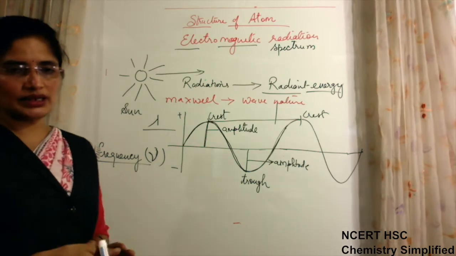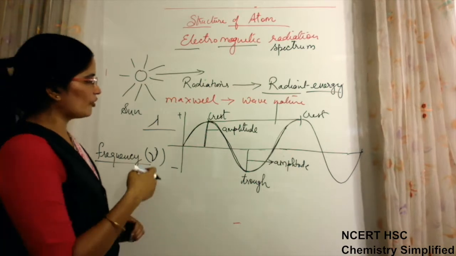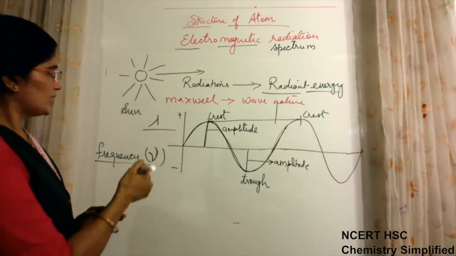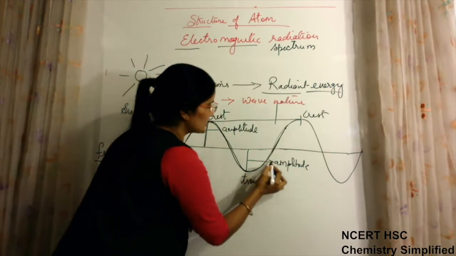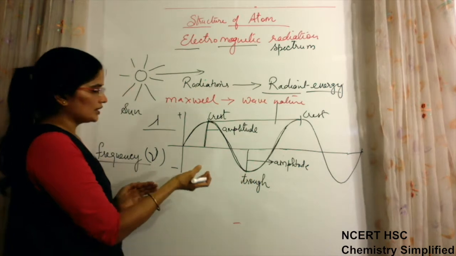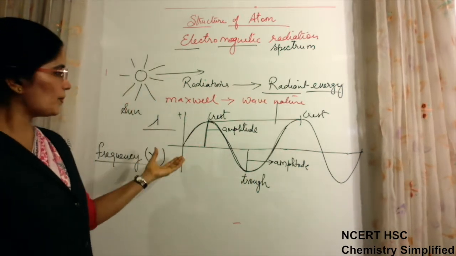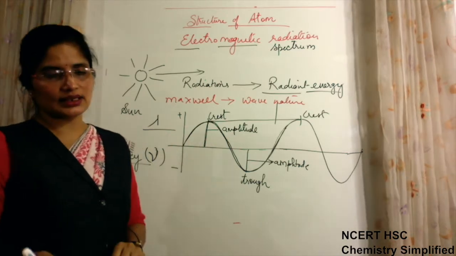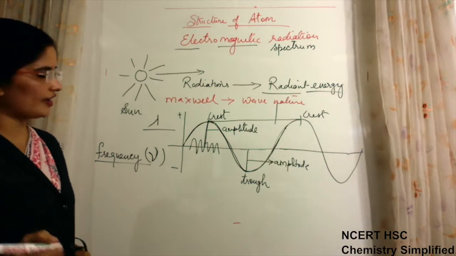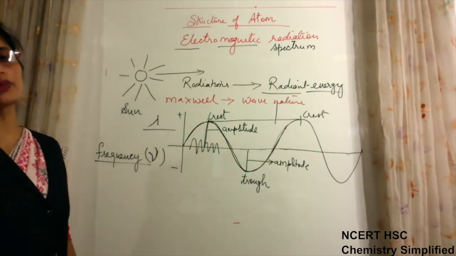More waves passing means the frequency is high. Now for a wave to have high frequency, what will be there? If the wavelength of a wave is more, then definitely the number of waves passing through a point in 1 second will be less. But if the wave is a small wave, then the number of waves passing through a specific point in 1 second will be more.